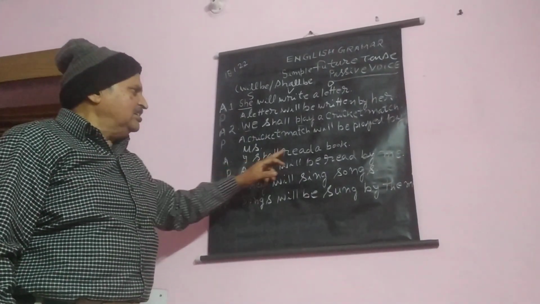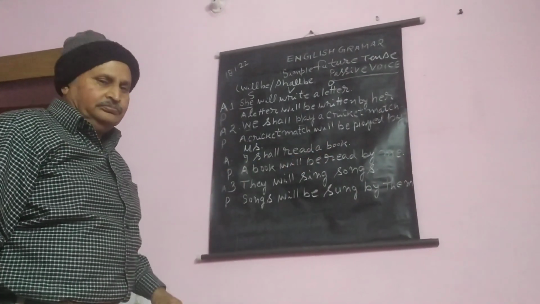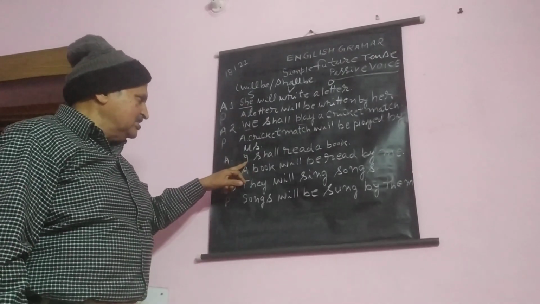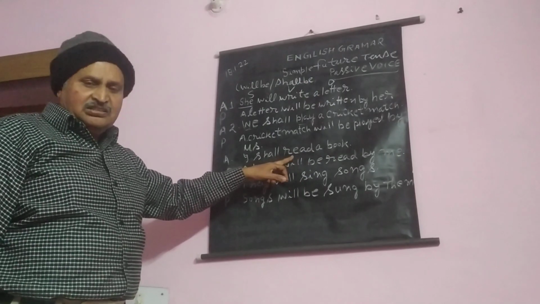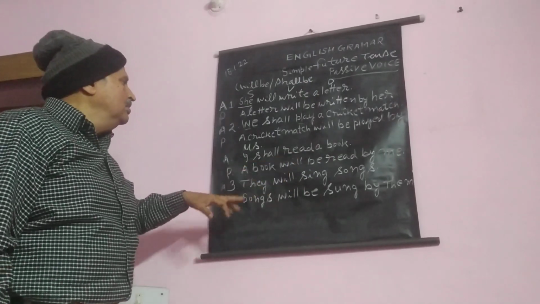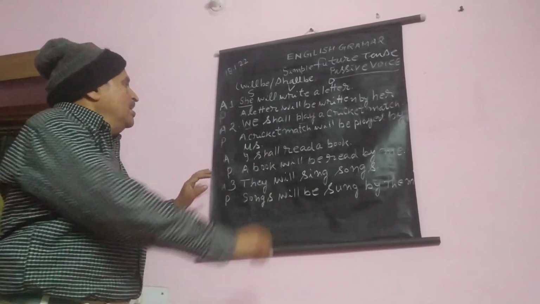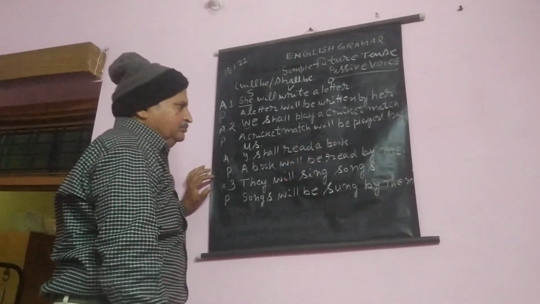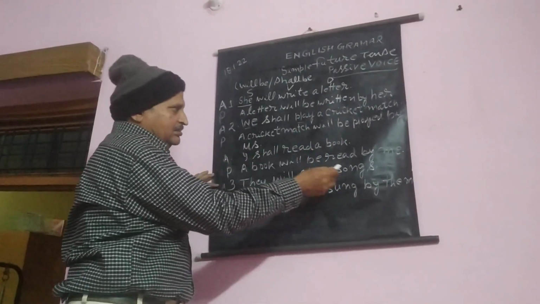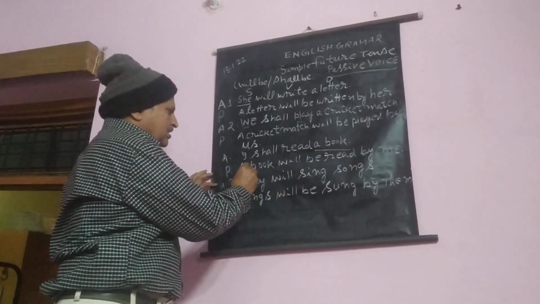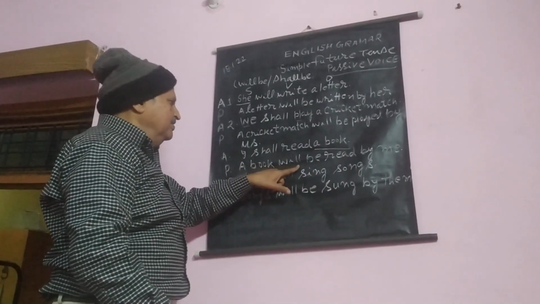Next, I shall read a book. In this sentence, our subject is I, object is a book, verb is read. I shall read a book. Object becomes subject, subject becomes object. A book, then will be.